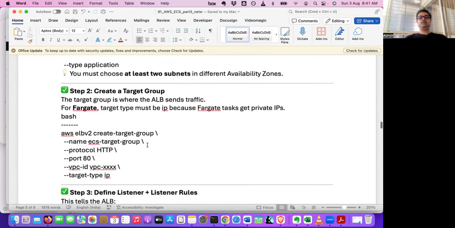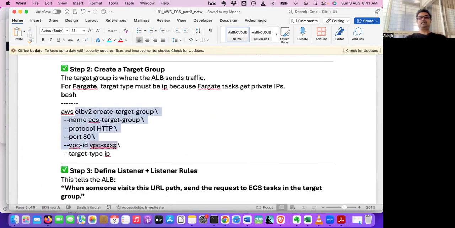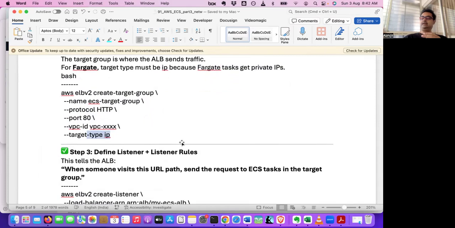Then we create a target group. A target group will be like, if it is a target, a task will have a private IP. So the target is IP. So when a new task comes, it registers with that target group. New task appears, and it is going to register with the target group, saying I'm going to serve it.